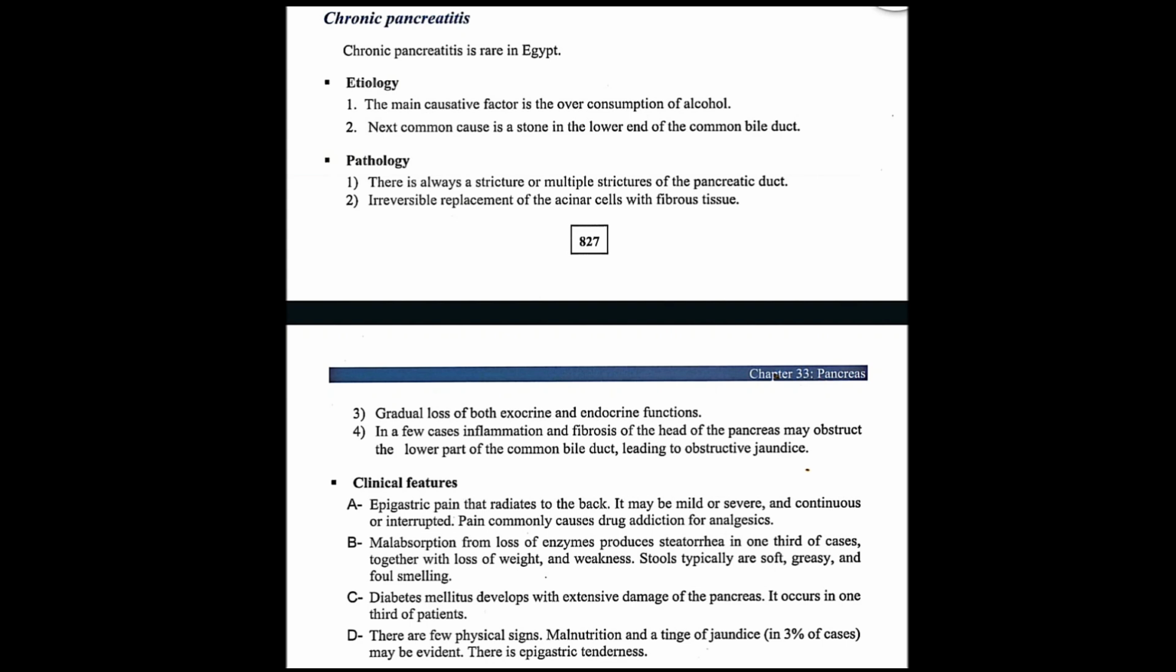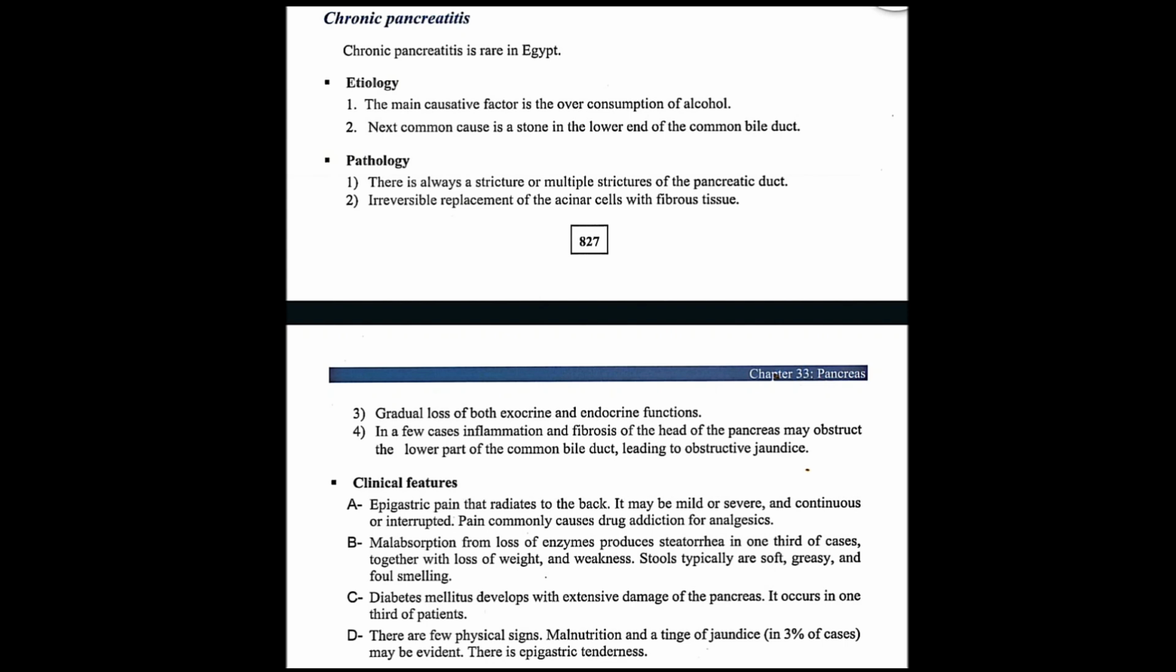There are a few other physical signs like malnutrition and a tinge of jaundice, which in 3% of cases may be evident. There is also epigastric tenderness. Few other signs like malnutrition. As we know there is already loss of weight, so this patient will also be malnourished. And then you can also see a tinge of jaundice, as we talked about earlier.